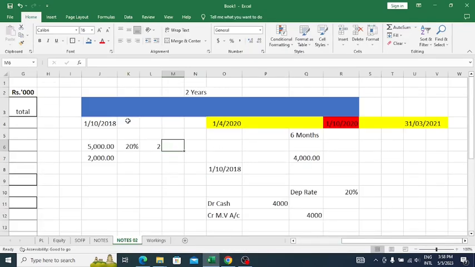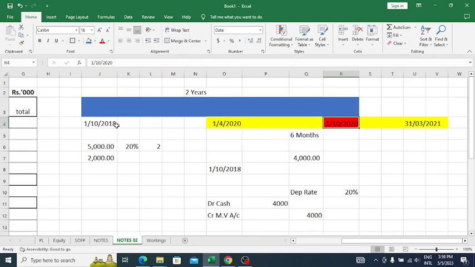It is like this. I prepared this. Now our financial year starts from 1st of April 2020. The closing date is 31st March 2021. This is our financial year. You know that. And we have sold this motor vehicle on 1st of October 2020, in the mid of our financial year. And this has been used for 6 months in our current financial year.